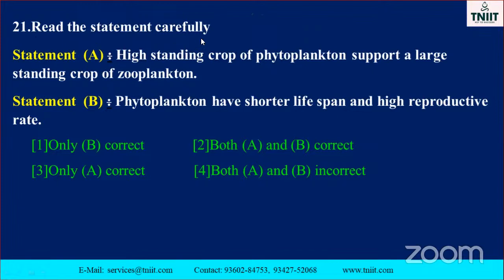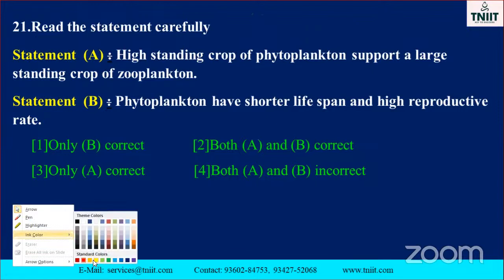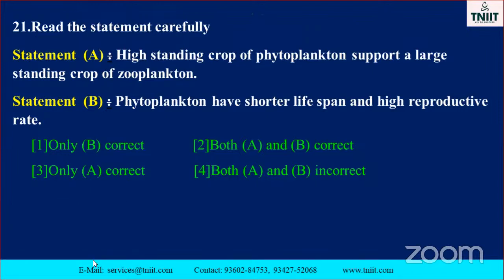Read the statement carefully. Here, see that statement: a high standing crop of phytoplankton supports a large standing crop of zooplankton. What is the meaning of this? Take an example, any one of the pond systems. Where is the phytoplankton? It will be mostly present in the center. It may be free swimming in nature. Free swimming, isn't it? Support a large standing crop of the zooplankton.